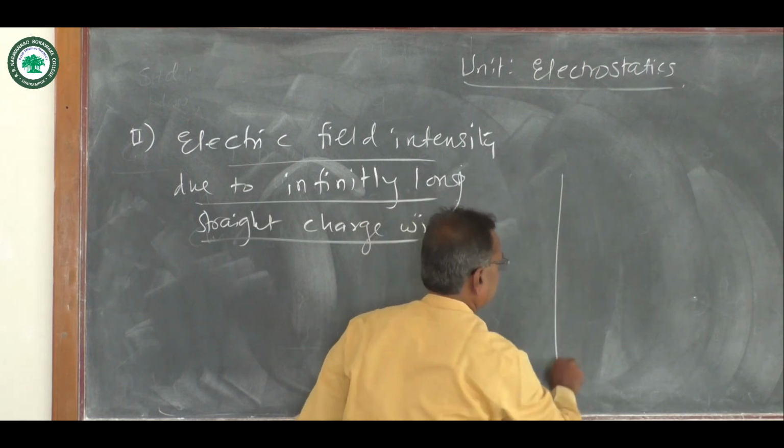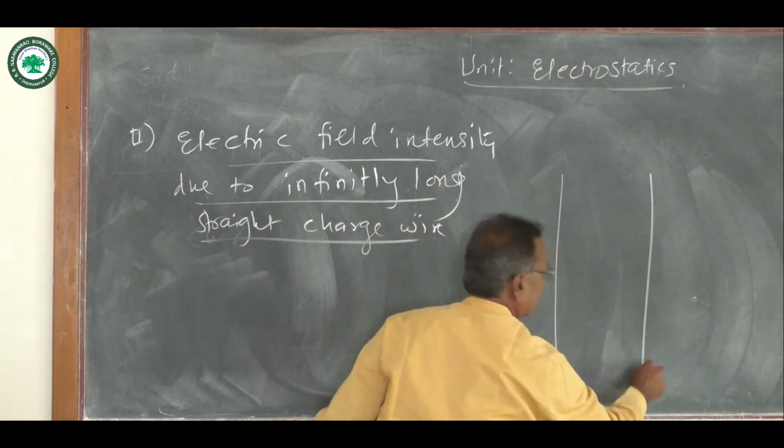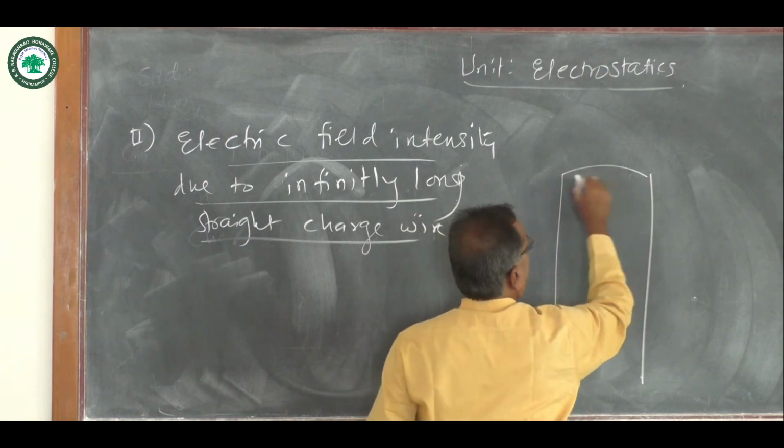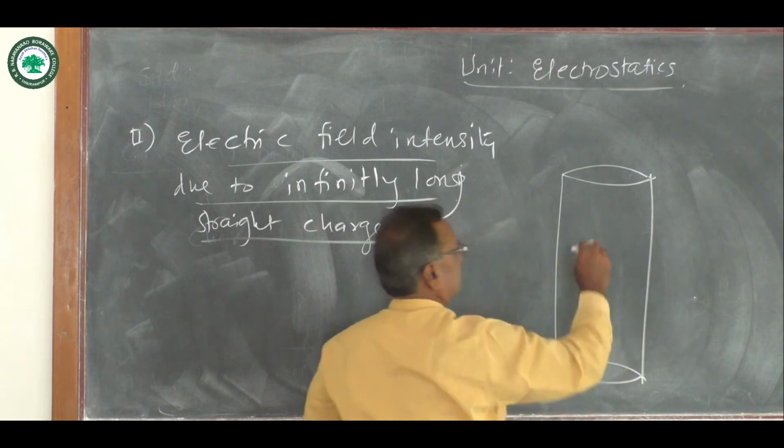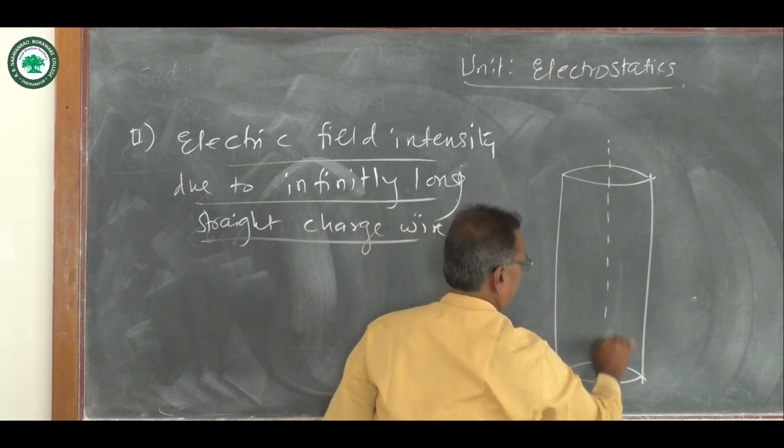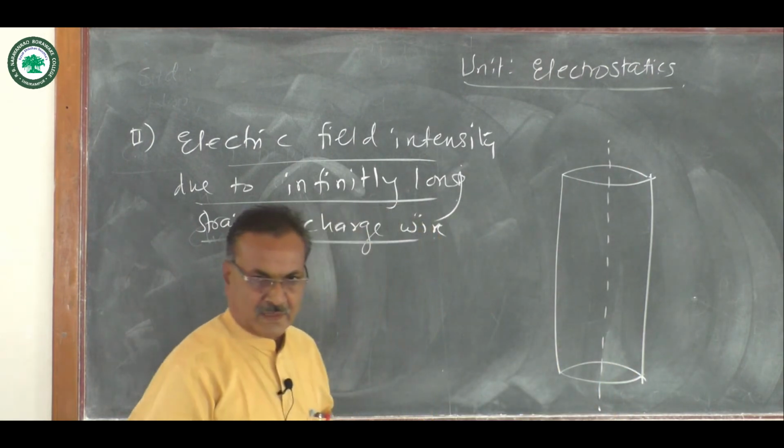Suppose this is the long straight wire. This is the axis of the wire.